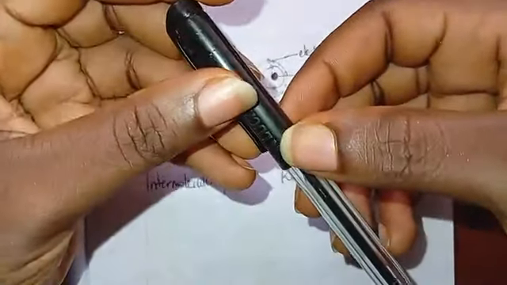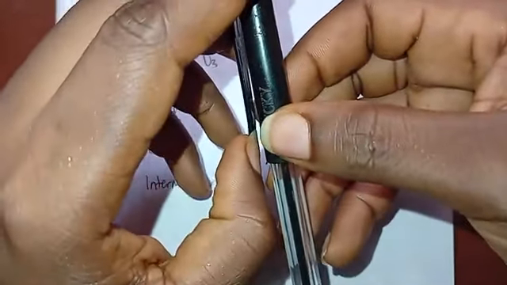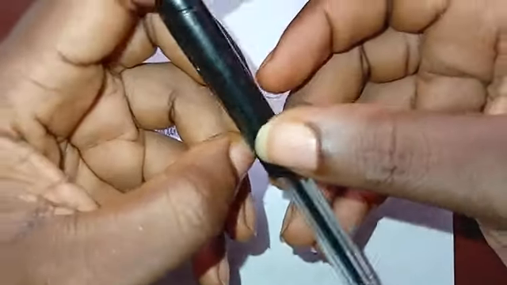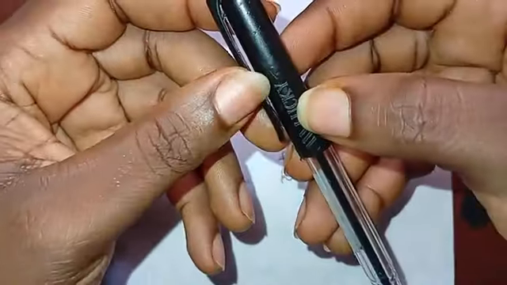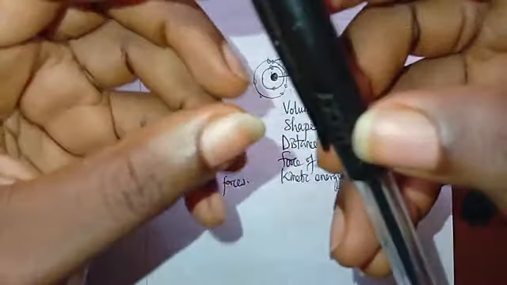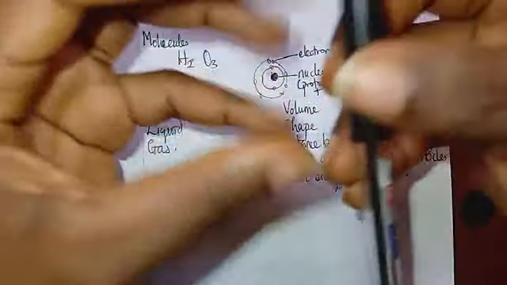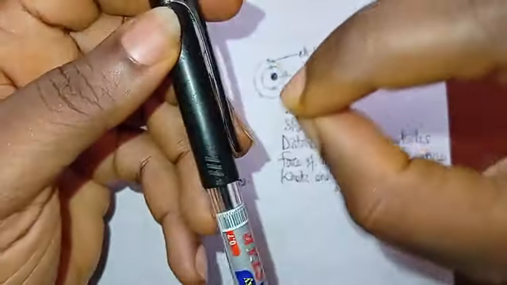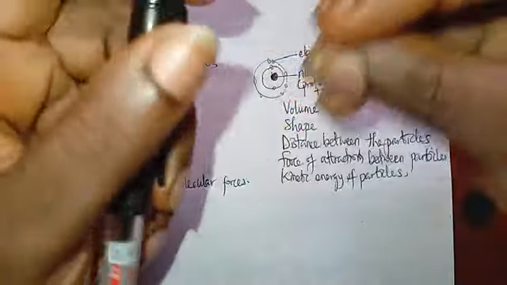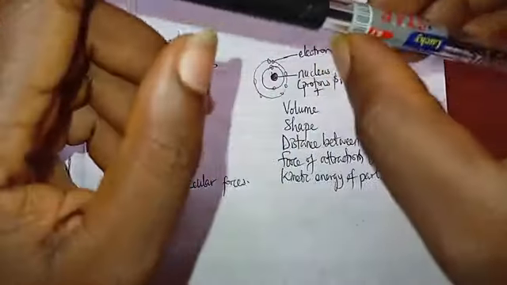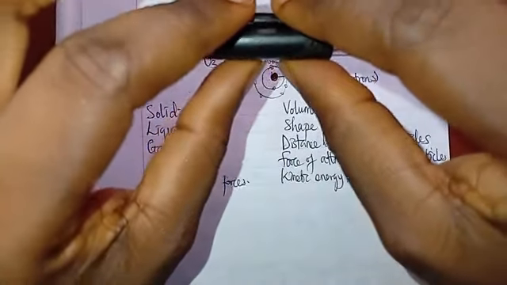In solids, the kinetic energy is the least. The kinetic energy of the molecules of a solid. Since solids are tightly packed, the motion of its particles is not that much. It's just vibrating about a mean position. We say that they are always in constant state of motion, but they are just vibrating at their position.